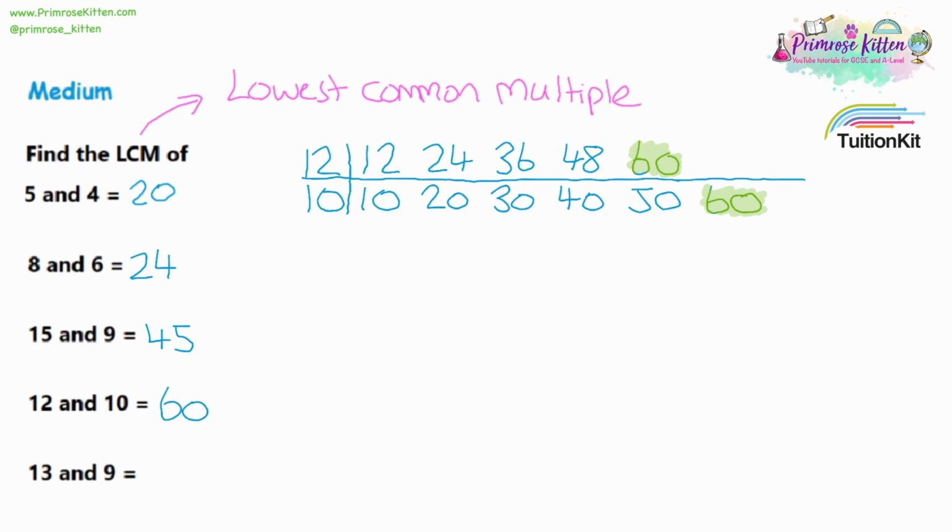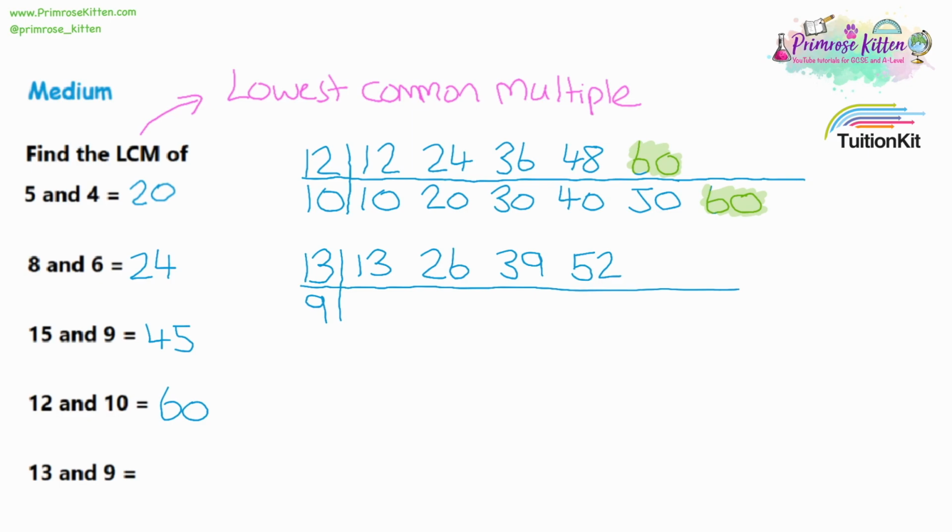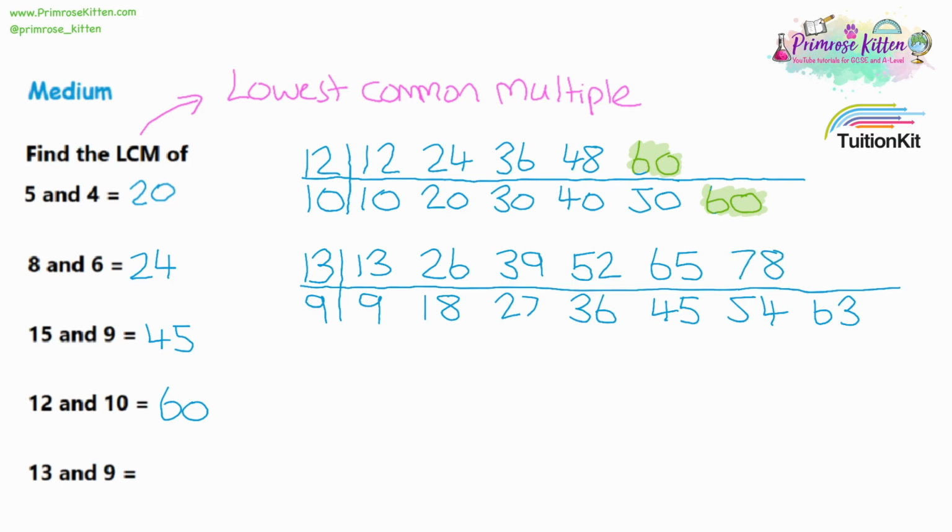Now for the last question in the medium section, we have the lowest common multiple of 13 and 9. So let's do the multiples of 13 first. So 13 plus 13 plus another 13, and just adding 13 every single time. Now let's look at the multiples of 9. So just write down the 9 times table, and now I've got 5 in each. I can see that 9's lagging behind, that's up in the 40s, 13's up in the 60s, and I don't have any numbers in both lists. So let's write down some more in the 9 times table to catch up. Now they're both in the 60s, let's add some more to both lists. And I'm just adding one number to each list, trying to keep them up to around about the same point.